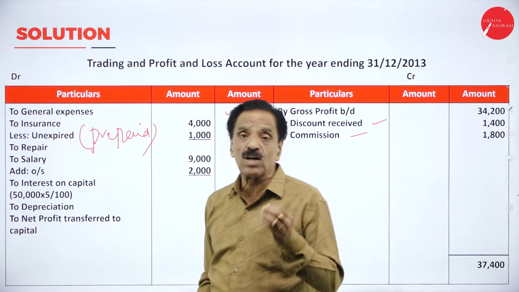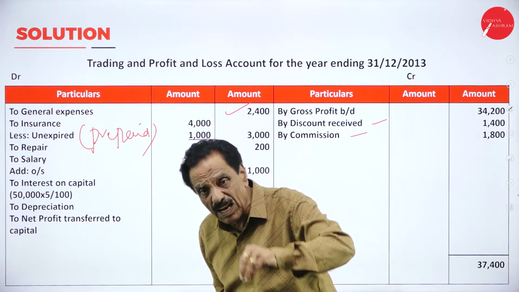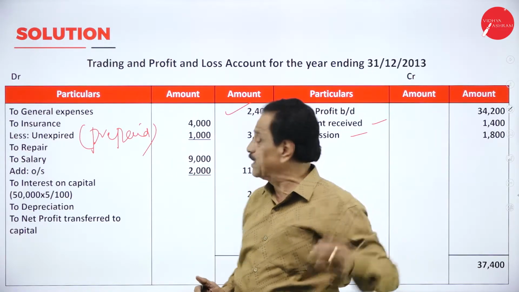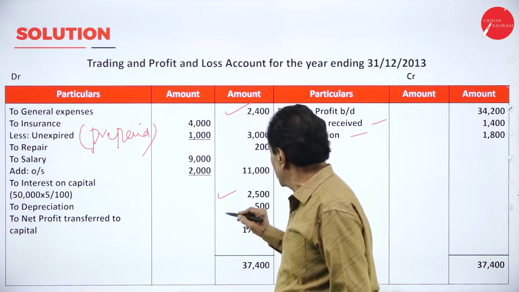Your capital is 50,000. How much interest is charged? 5%. For a business, it is a loss. For him, it is a gain. I will repeat: for a business, it is a loss; for him, it is a gain. Interest on capital is a loss.